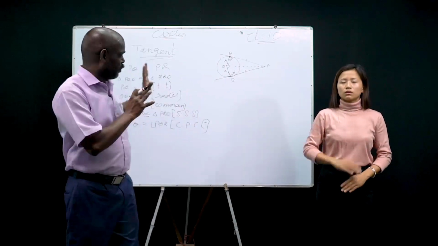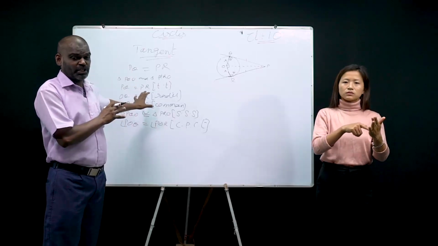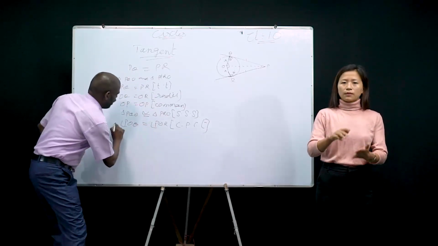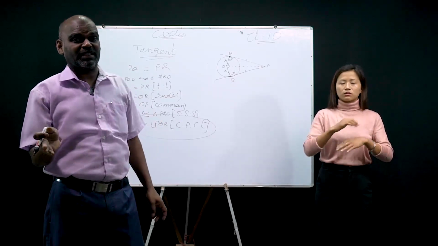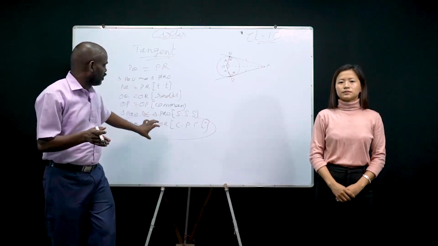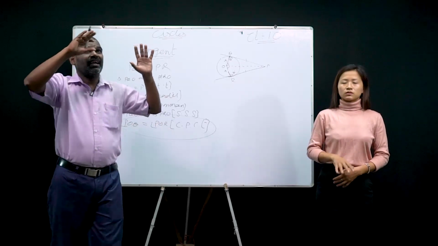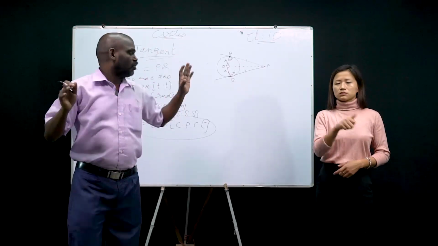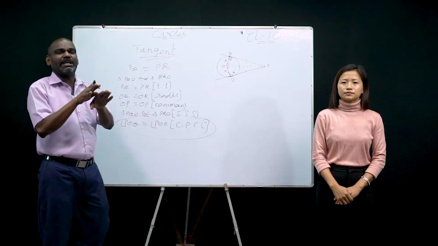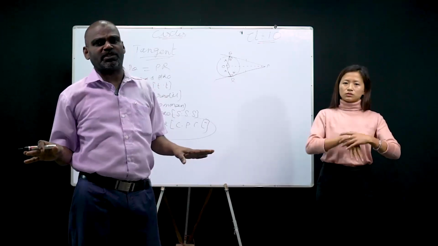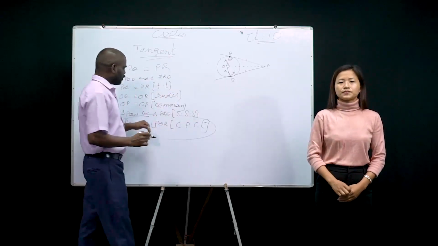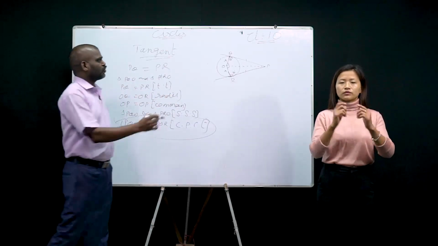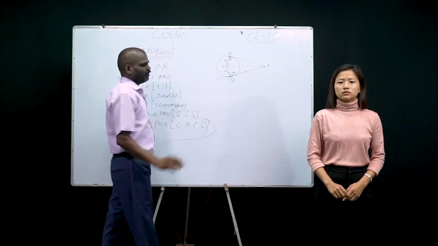Actually, this point we are not going to learn, I am not going to teach, okay? But this particular point is needed. That is why I am explaining all those things. Because when we enter the exercise, if you do not know, then you will be hanging somewhere else. So before entering the topic, let me clear all the basic foundations, so that it will be easy for you. Corresponding parts of congruent triangles. These two angles are equal.